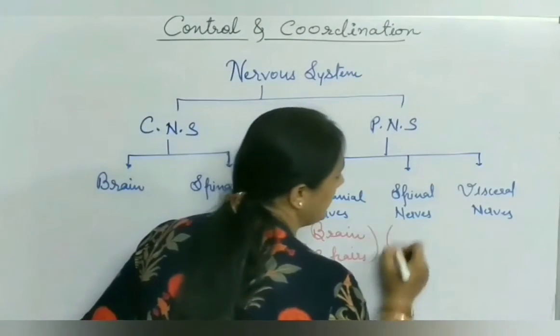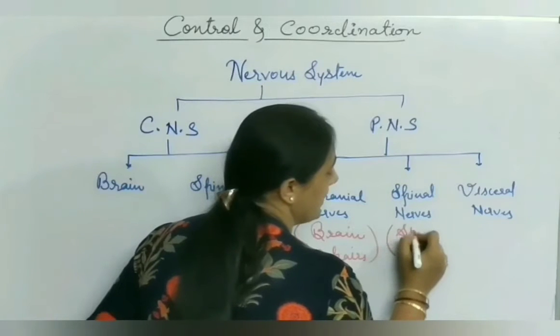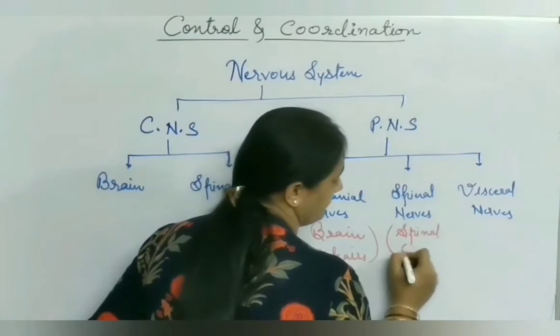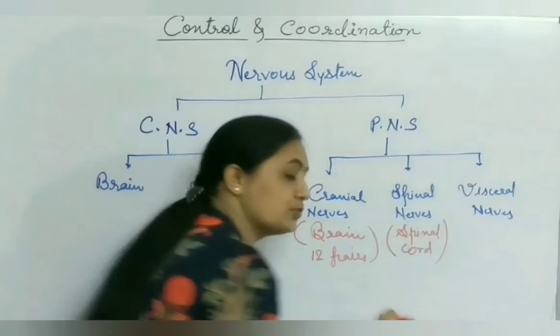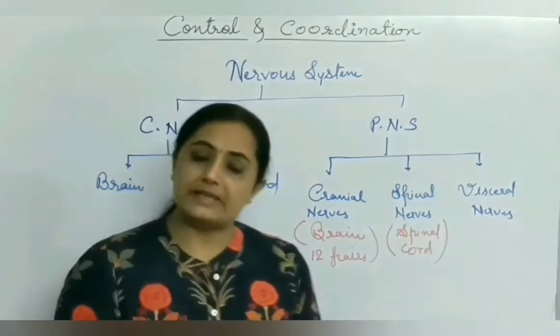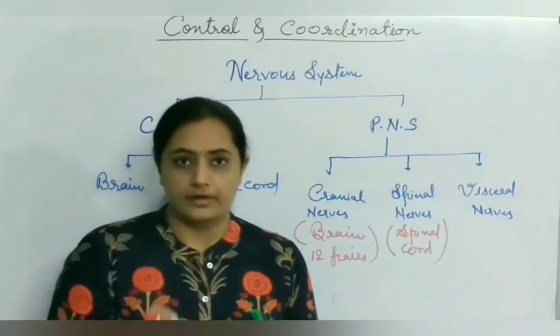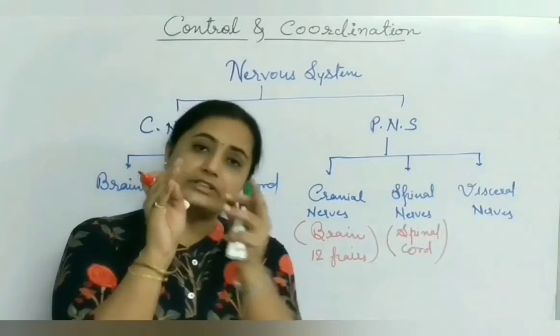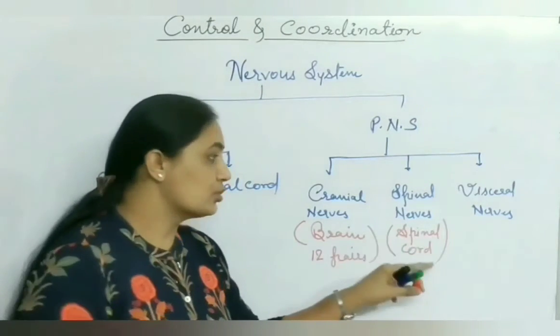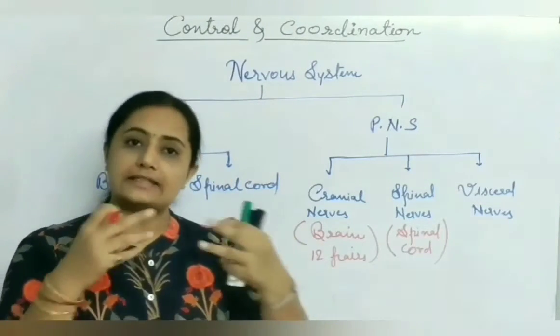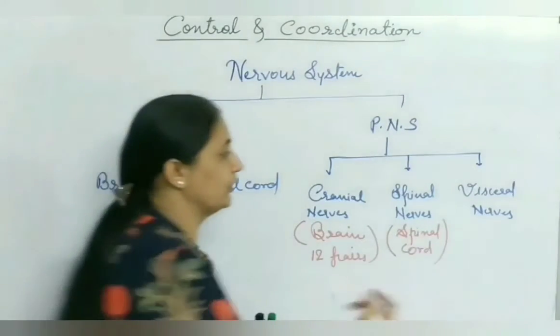Then spinal nerves, as per the name, arise from spinal cord. And spinal cord, as you know, is present at the back side, in what we used to call the backbone, the vertebral column. So from spinal cord these nerves arise and attach with the lateral parts of the body.